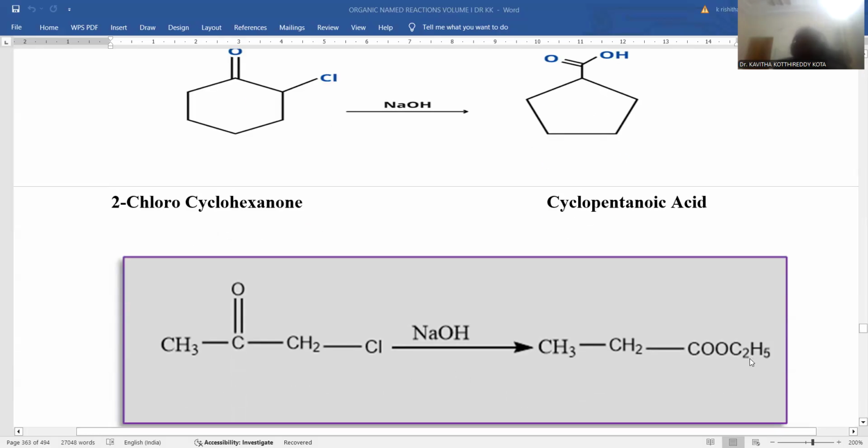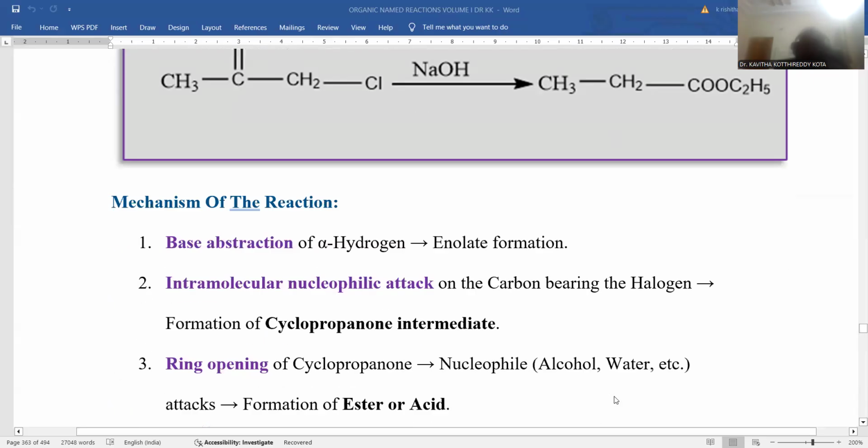So that is the case regarding the cyclic system. If an open chain molecule is taken, like 1-chloro-2-propanone, and sodium hydroxide is added, the ketone is now replaced with ester functionality, and there is a formation of CH3CH2COOC2H5. So this is the way the product will be originated, and this is called a Favorskii reaction.